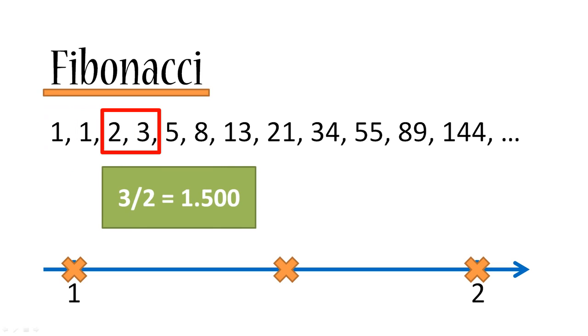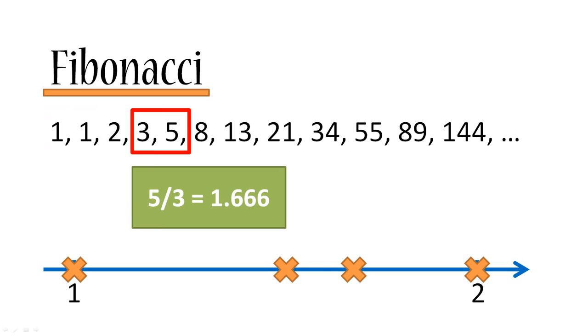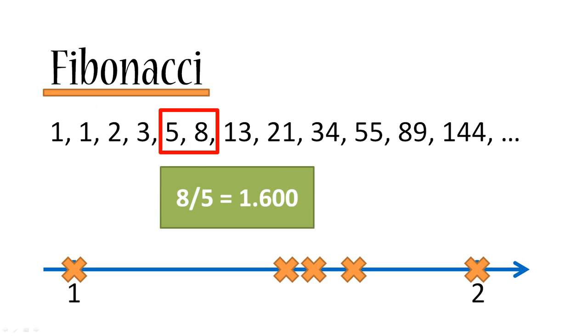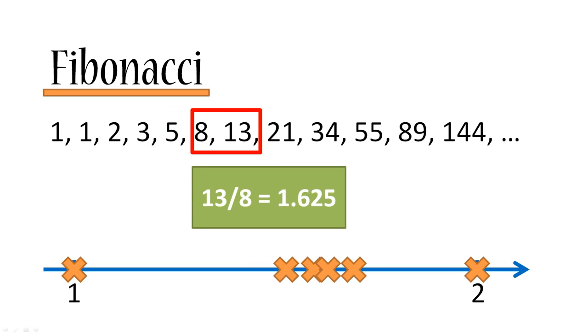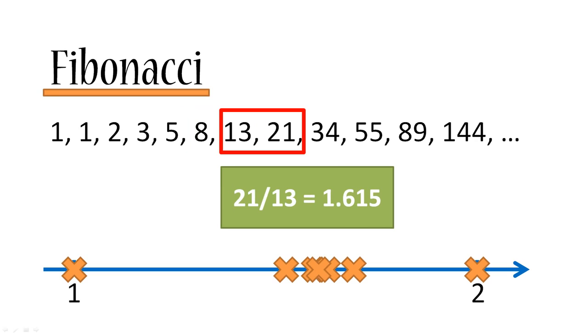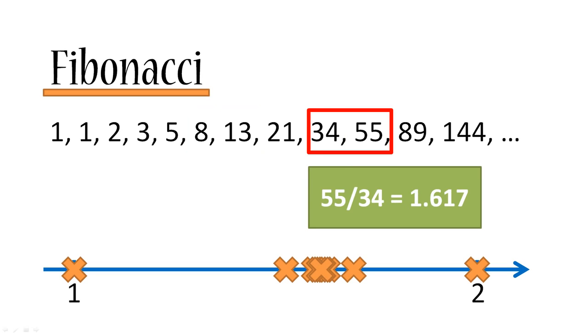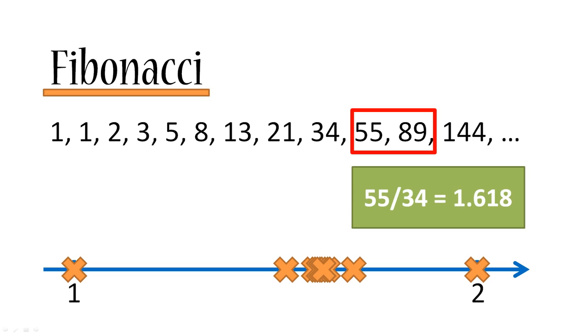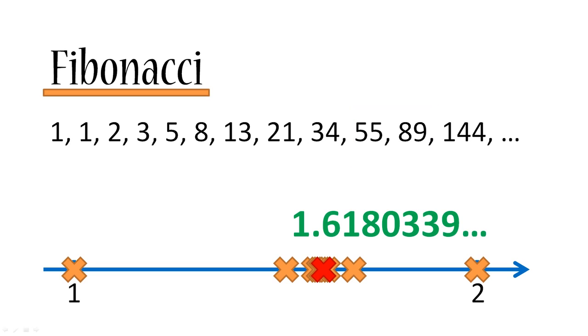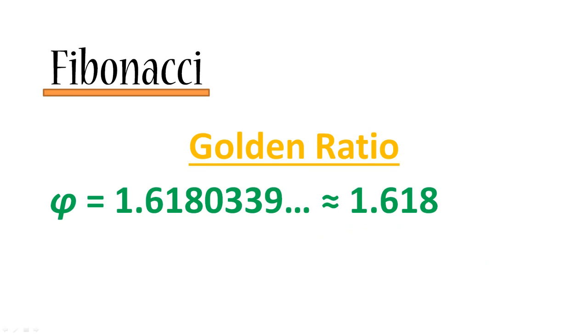3 divided by 2 is 1.5. 5 divided by 3 is 1.666. 8 divided by 5 is 1.6. 13 divided by 8 is 1.625. 21 divided by 13 is 1.615. So you kind of see where this is going. The crosses are getting closer and closer to one specific certain number. And that number is 1.6180339, and so on. And this number is known as the golden ratio, which is usually represented by the Greek letter phi. Phi is equal to approximately 1.618.